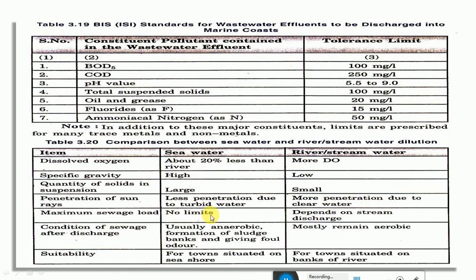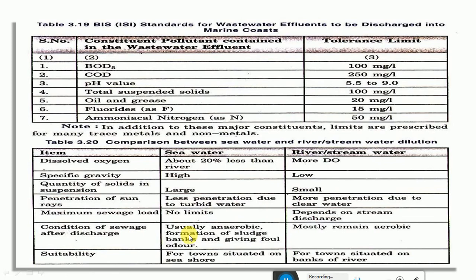Maximum sewage limits, there is no limit. That means, as I told you, the volume of the sea or ocean will be very large compared to the sewage which is being discharged. So in that case you can discharge the maximum quantity of wastewater into a sea or an ocean, and it depends on the stream discharge. The quantity depends on an important factor called the dilution factor, which we have discussed in the previous class. That means the ratio of the sewage water to the volume of the water present in the river is called the dilution factor.